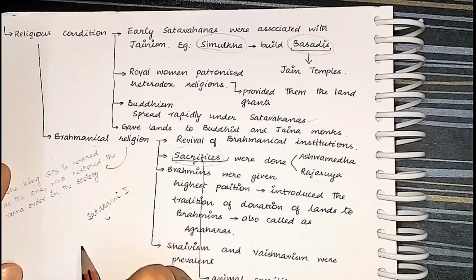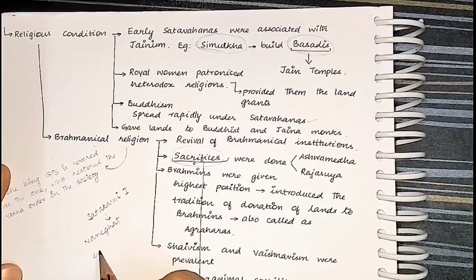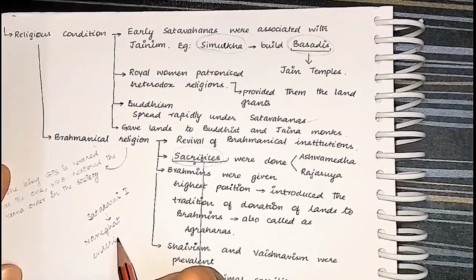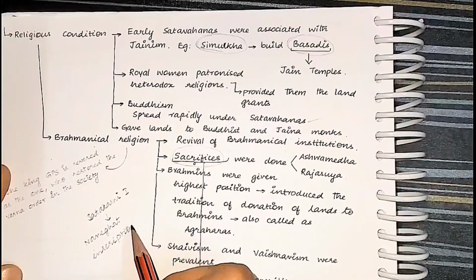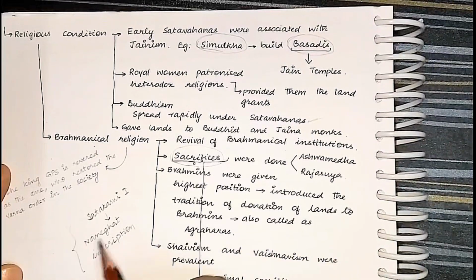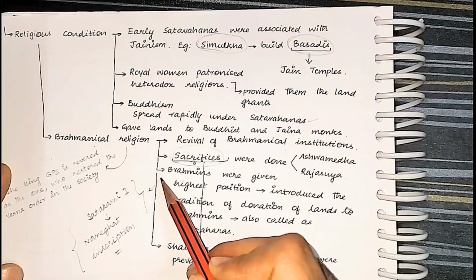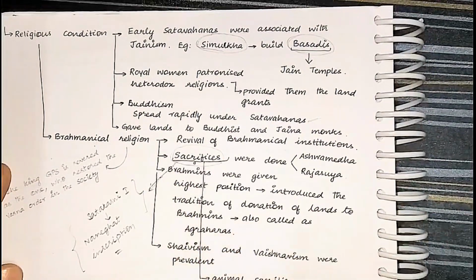Where have we read this? In the Naneghat inscription by Nayanika. The Naneghat inscription says that Shatakarni 1 performed the Ashwamedha and Rajasuya sacrifices. This is how you connect, and you just put these things here, so that your answer gets a huge amount of weightage.